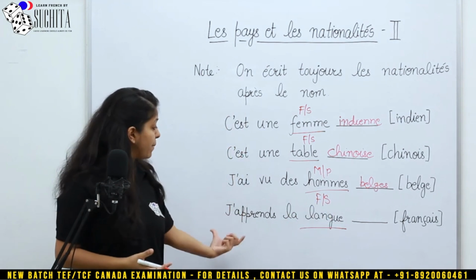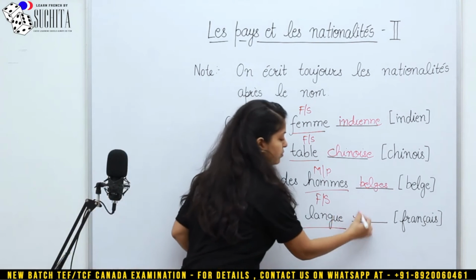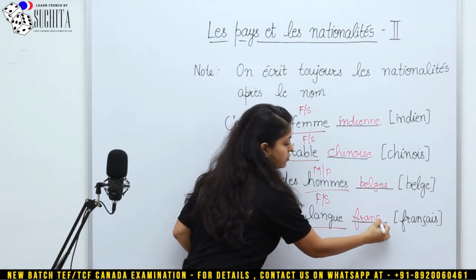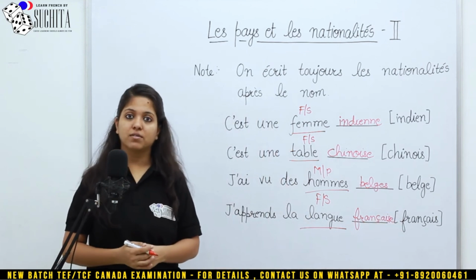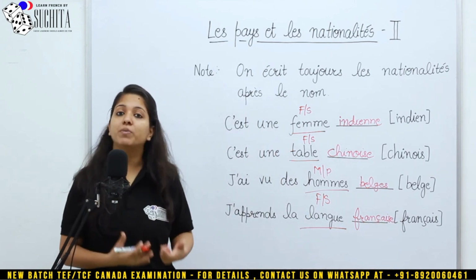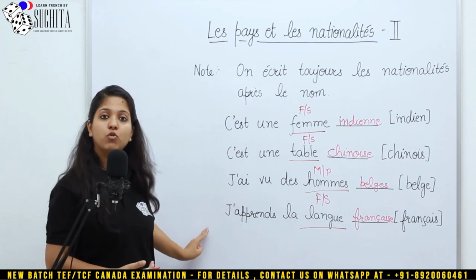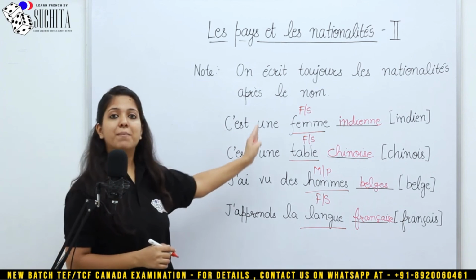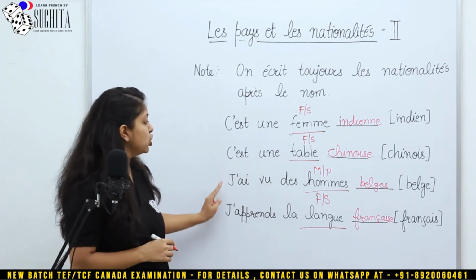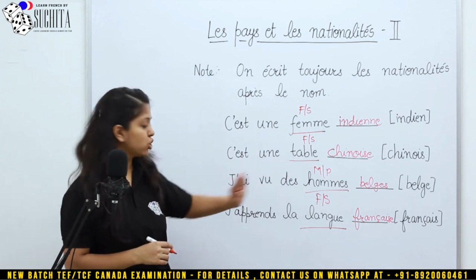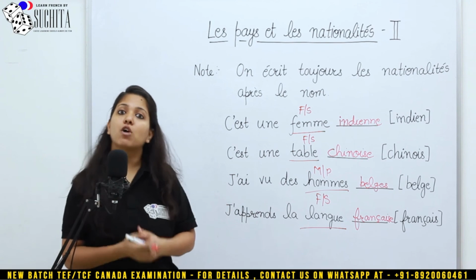Alors, j'apprends la langue française. So, français avec E because you need to make it feminine. So, I'll repeat all the 4 examples. C'est une femme indienne. C'est une table chinoise. J'ai vu des hommes belges. And j'apprends la langue française.